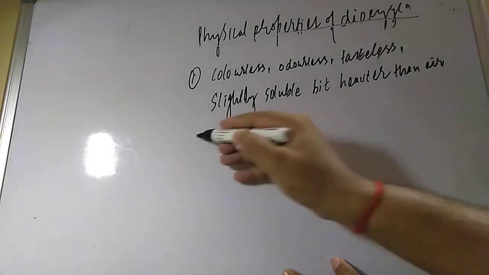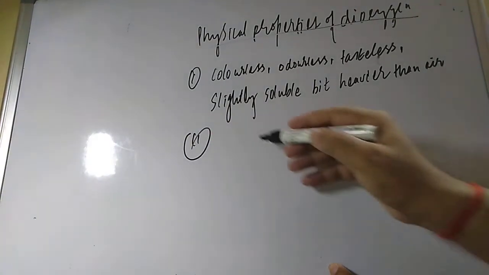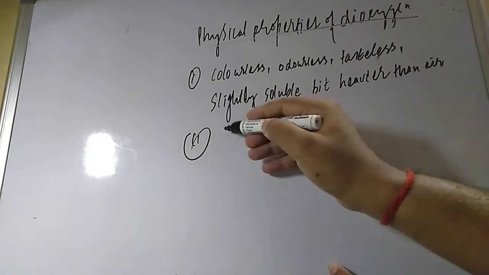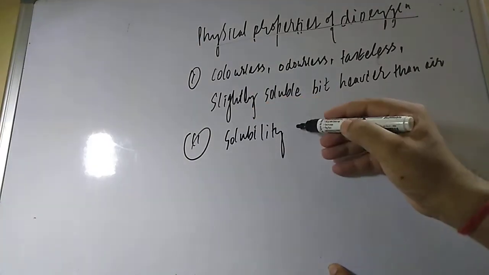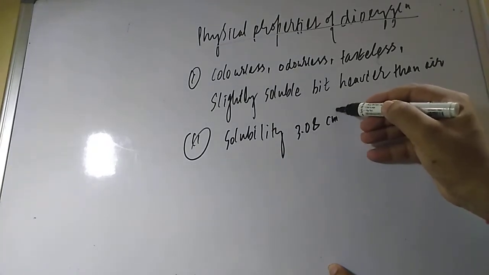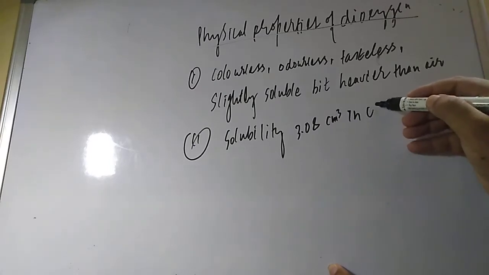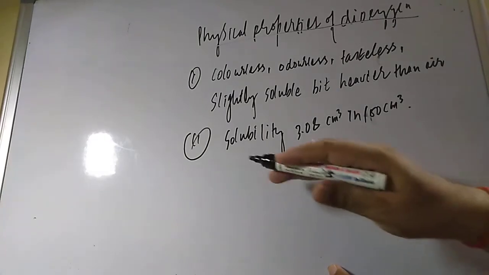Dear student, the second point, if you want to know, is the solubility in water. How much is the value of the solubility? It is 3.08 cm cube in 100 cm cube of water.